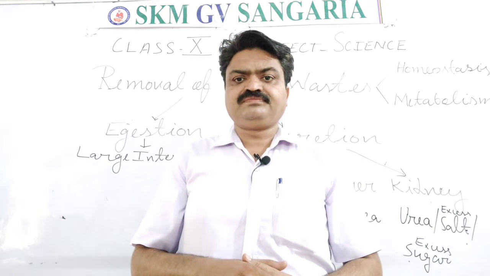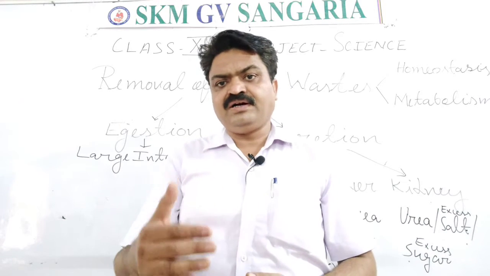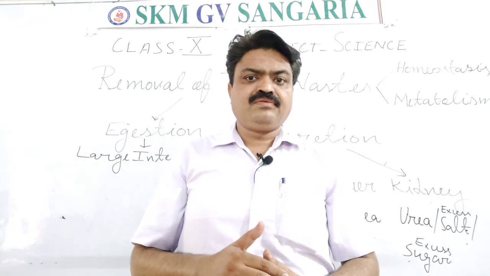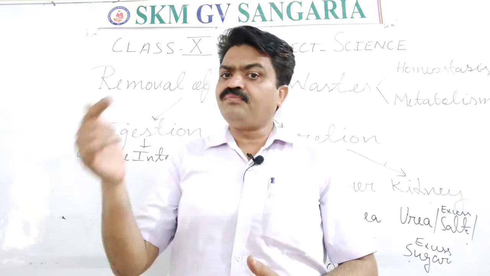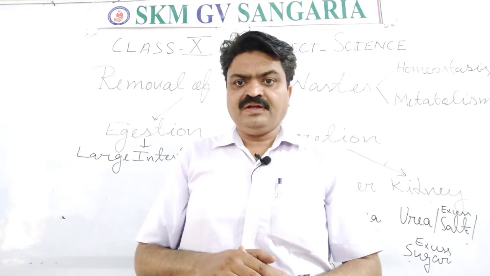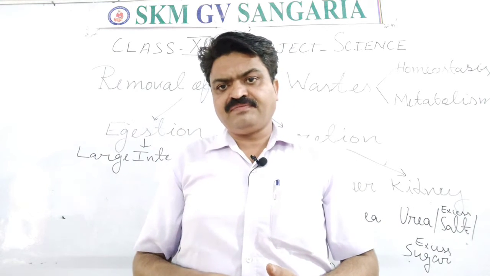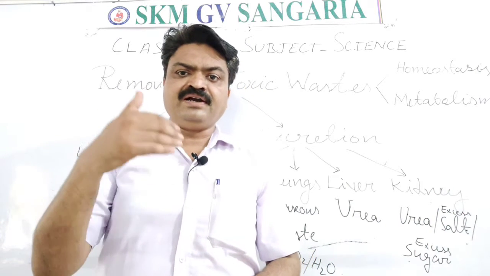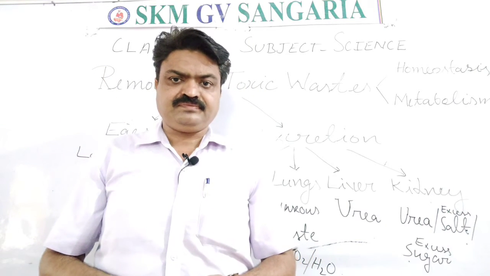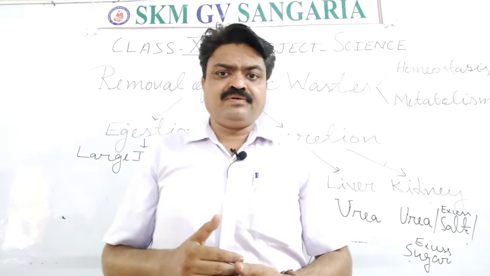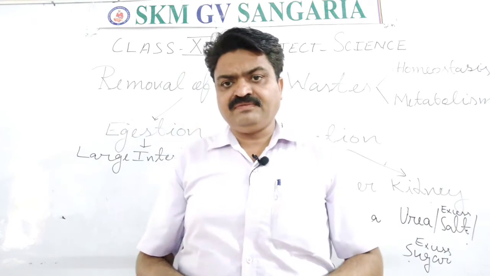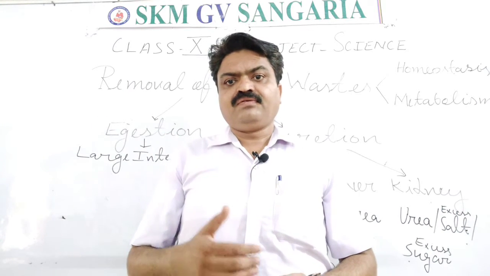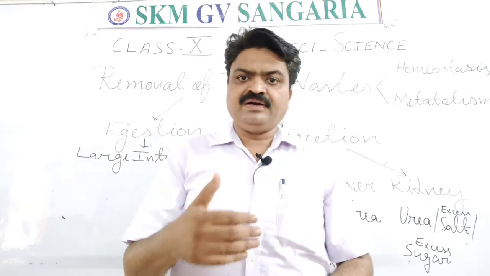Now with this, in our body there are other excretory organs that help us to maintain our homeostasis. Now what is homeostasis, students? Many times in our life we face adverse conditions, like more heat, more cold, or anger or fear.